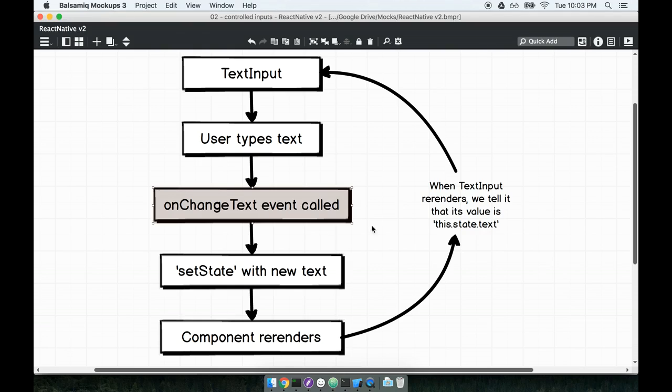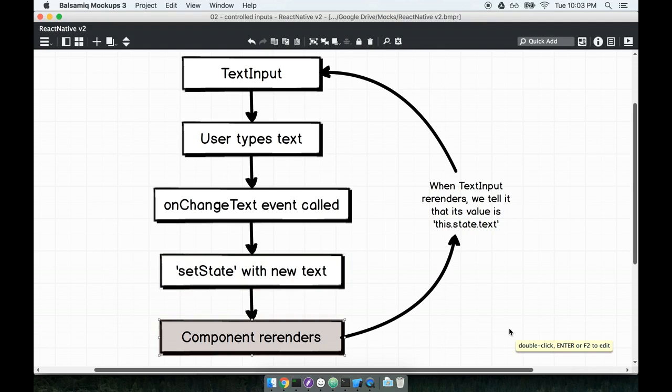So then, after that onChangeText event is called, we immediately call setState with the new text. We take that text and we call setState with it. So now the current value of that text input, as far as the user is concerned, as far as we're concerned, is this.state.text. That is what the value of the input is.